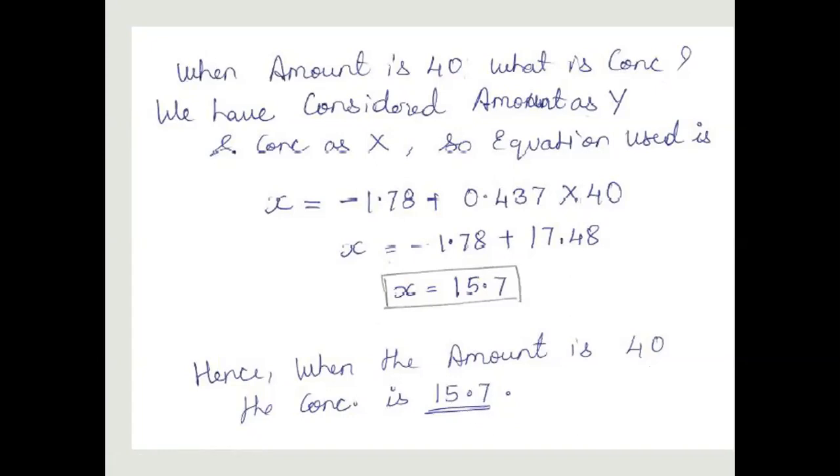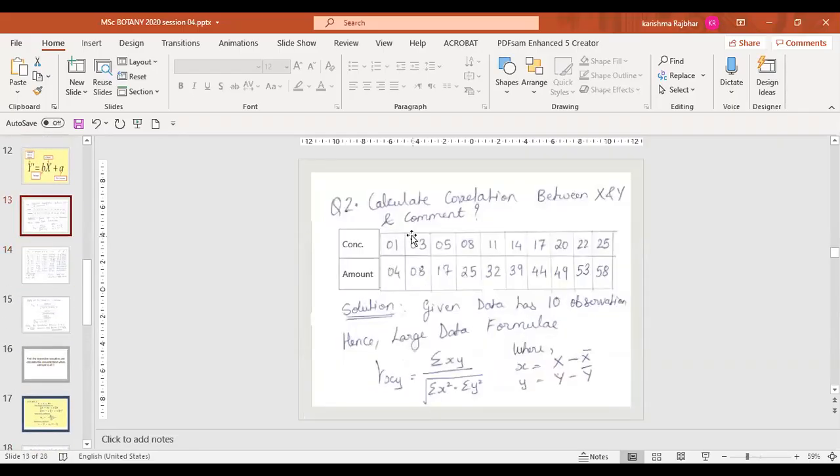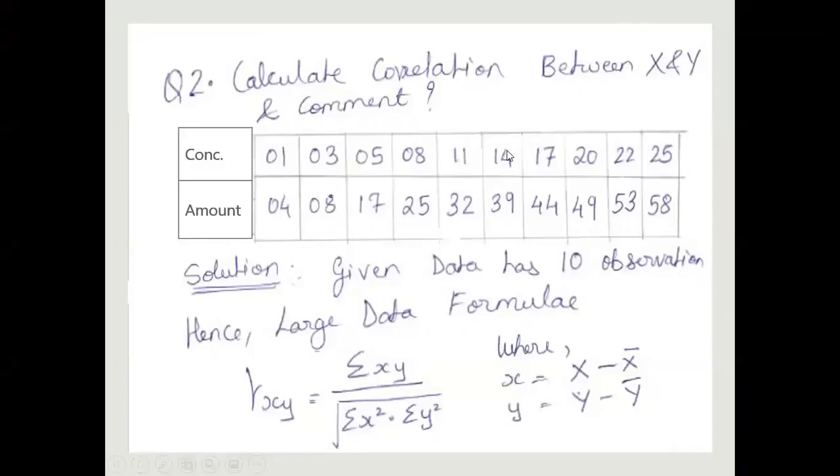Okay, one last check: how to find out if we have got the right answer. See, the 40 corresponds to 15.7. Just go back to the data and check. See here, if we take 15, the values lie from 39 to 44, which means we are on the right path, right? Yes, ma'am. Yeah, this is a checking point for your answer.